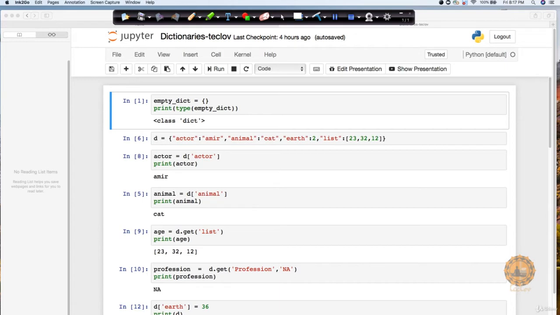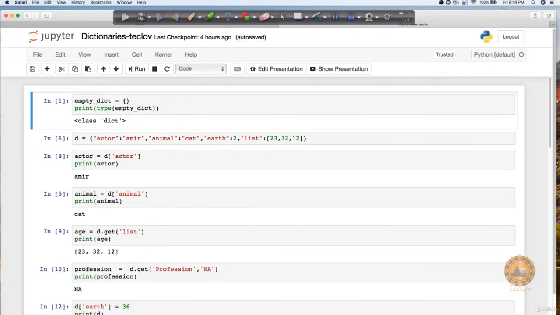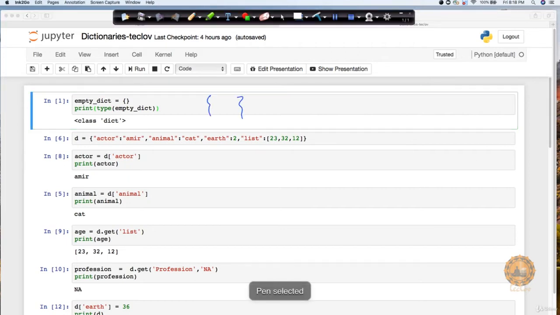Let's see the practicals of dictionary and we will understand it in a better way. A dictionary can be created by using these curly braces, as you can see, this kind of braces. When you use this, that means we are talking about a dictionary here.